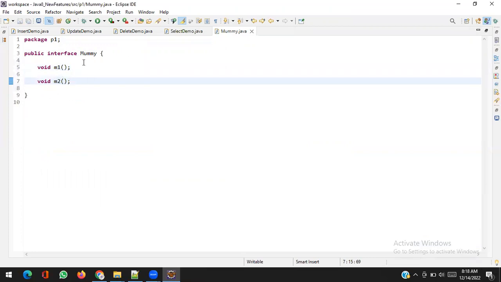So can we call this Mummy interface a functional interface? Please tell me. Can we call Mummy a functional interface or not? Nobody will reply.